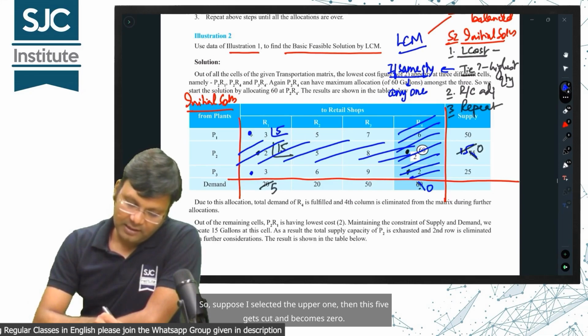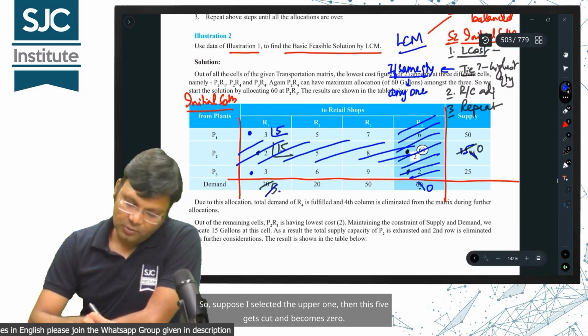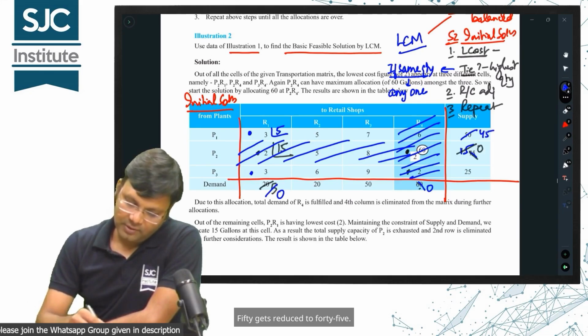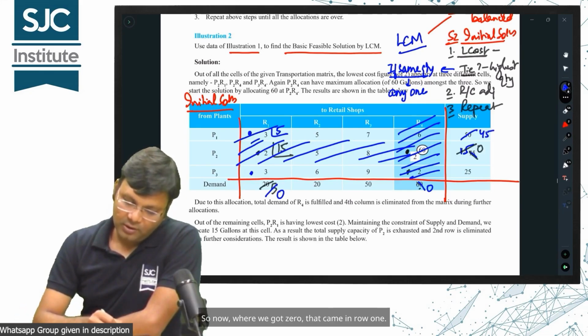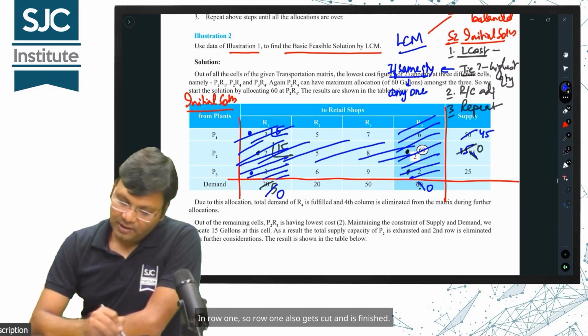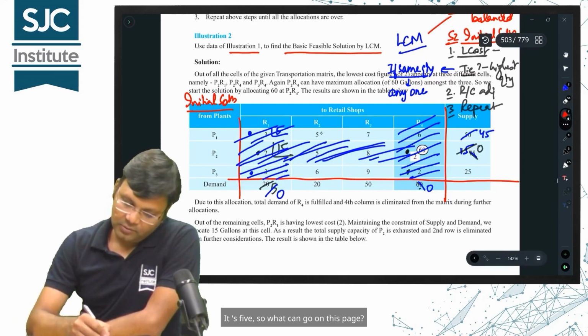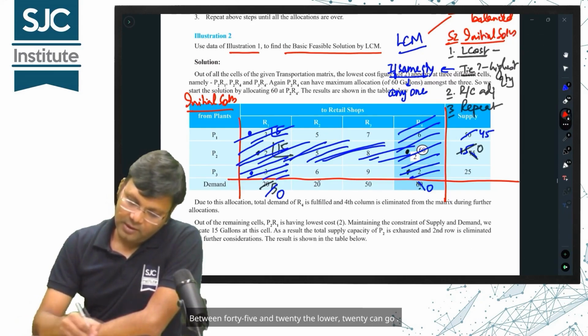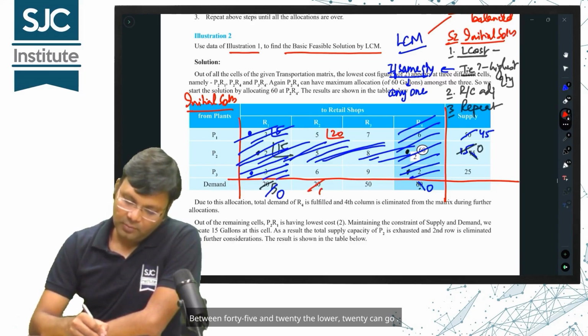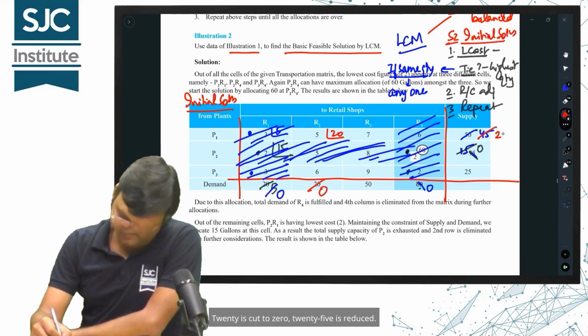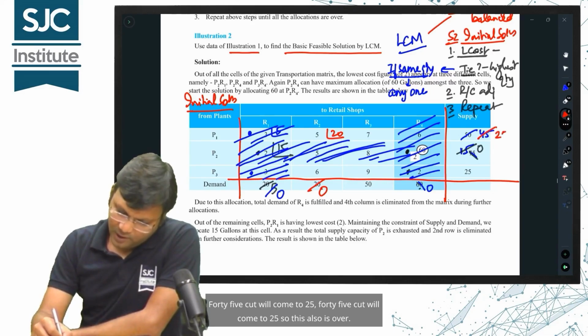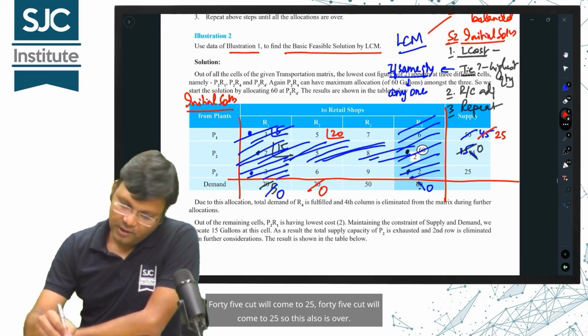Suppose I selected the upper one, then this 5 gets cut and becomes 0. 50 gets reduced to 45. Now, where we got 0, that came in row 1, so row 1 also gets cut and is finished. Now among the 4 values left, which one has the least cost? It's 5. Between 45 and 20, the lower, 20, can go. 20 is cut to 0, 45 is reduced to 25, so this also is over.